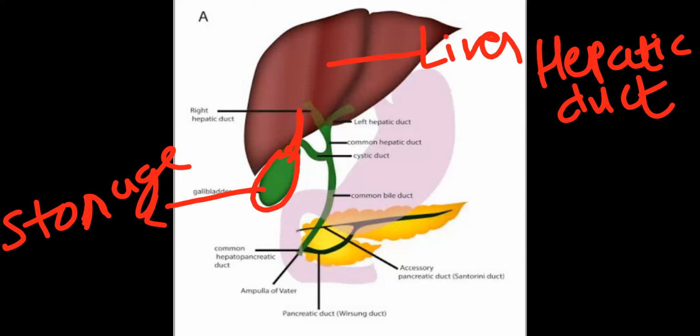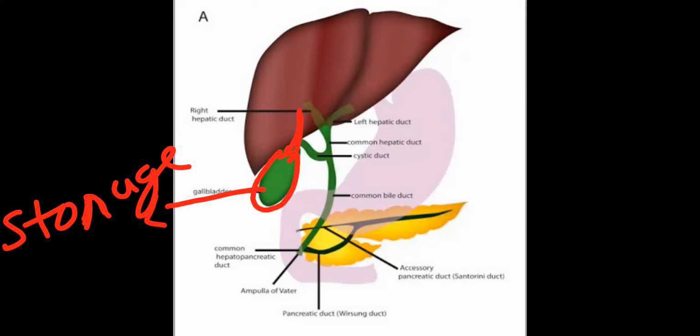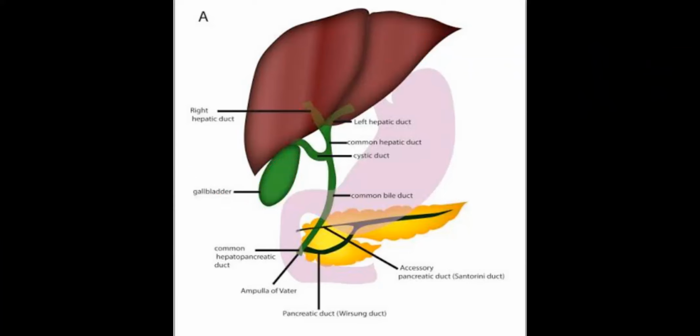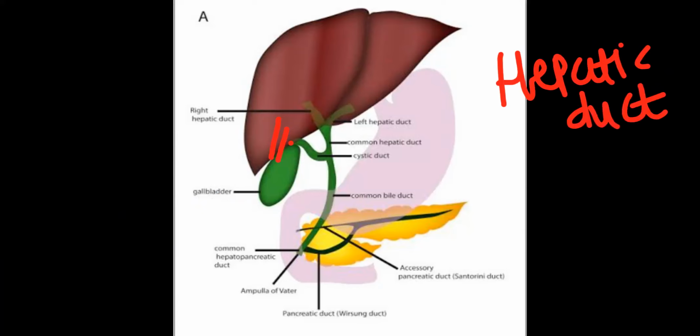right? So whatever bile juice is formed over here in the liver, that first pours into this gallbladder. So from the liver, the duct arises that we call hepatic duct, right? Some of the duct enters into this gallbladder, so the gallbladder is filled with this bile juice. Next, one of the ducts here is the hepatic duct, in which bile juice is there.